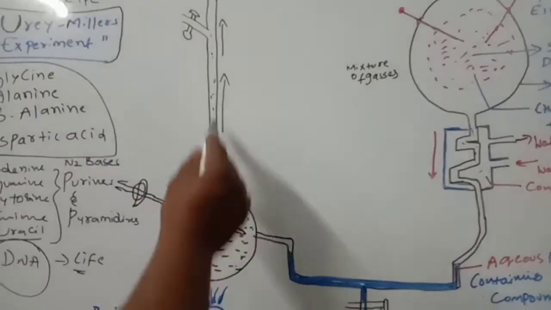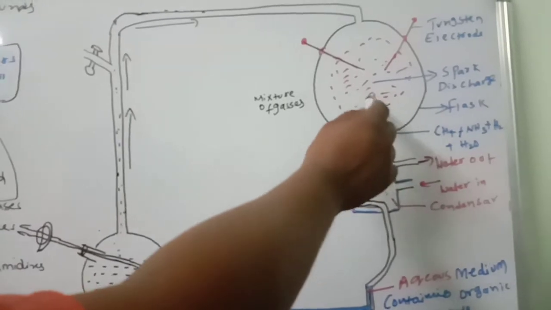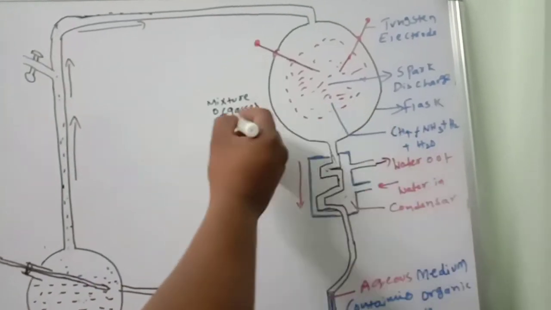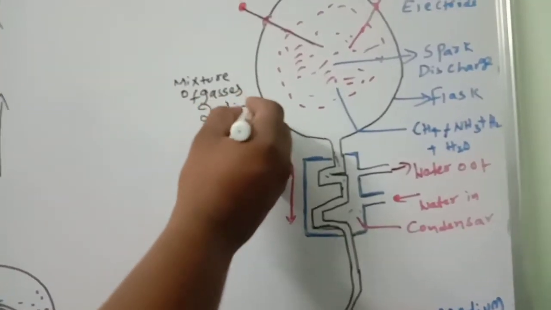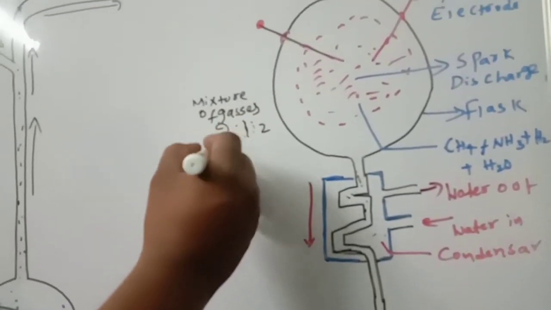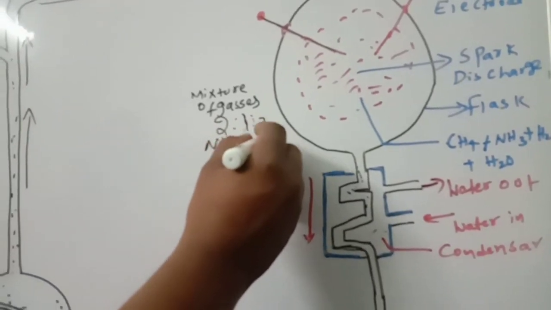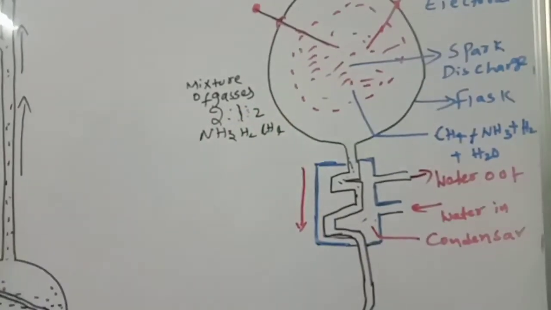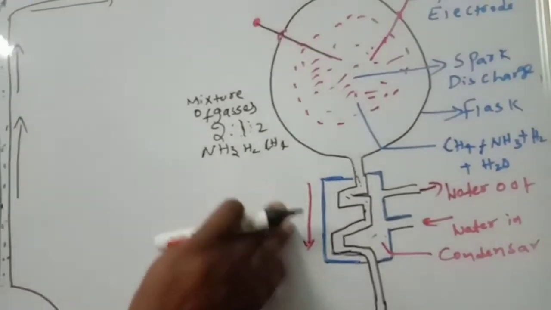What did you take? Water vapor, tungsten electrodes, spark discharge, then a mixture of gases. What are the mixture of gases? In a 2:1:2 ratio, for example, ammonia, H2, and methane. They took the gases, then what happened?